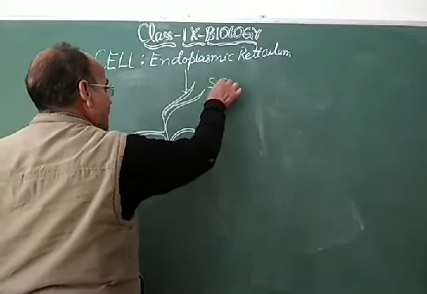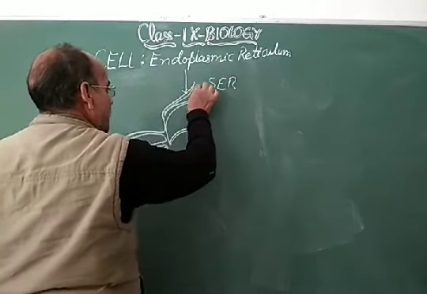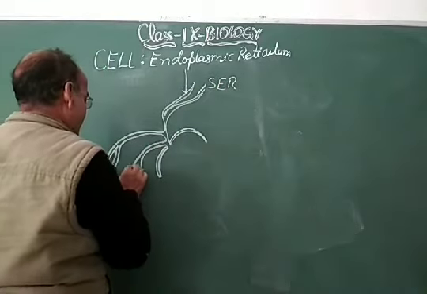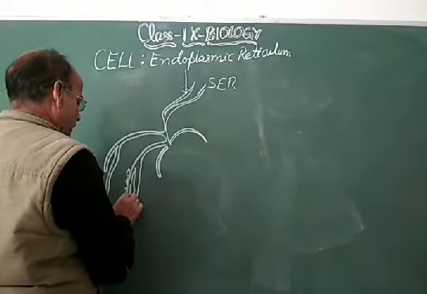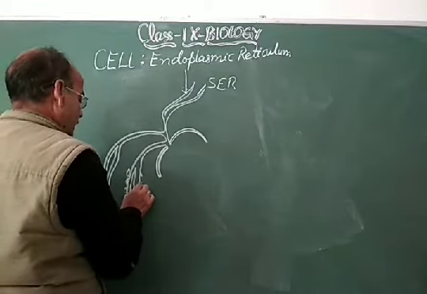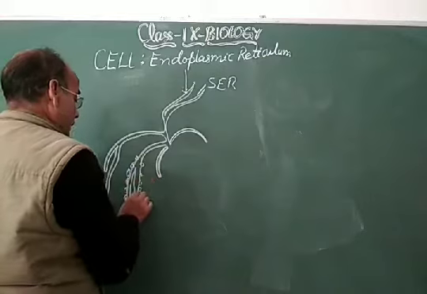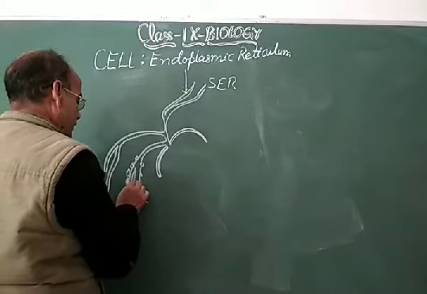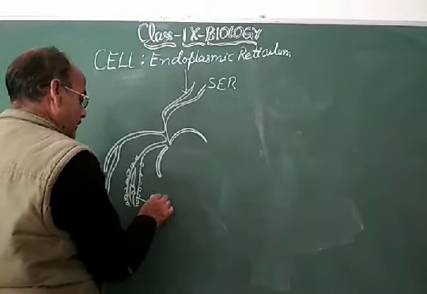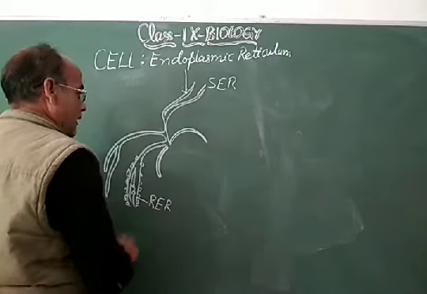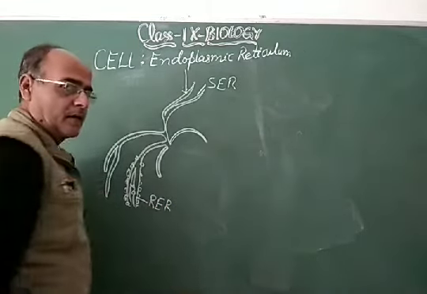SER, smooth endoplasmic reticulum, and RER, because it has ribosomes on it. That is why it is called RER. Rough endoplasmic reticulum and smooth endoplasmic reticulum.